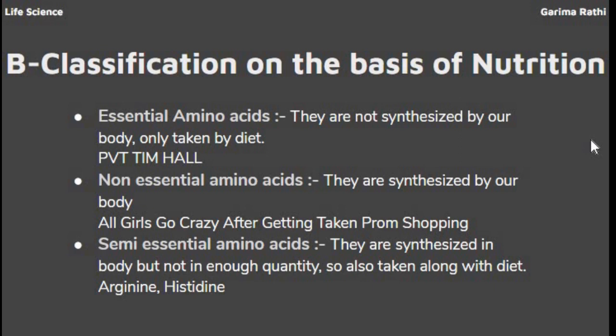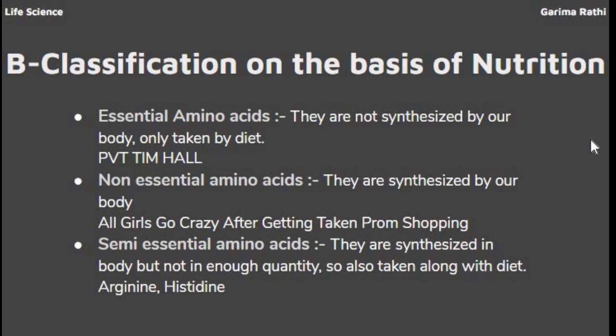Essential means they are not synthesized by our body, they are only taken up with the diet. Non-essential amino acids can be easily synthesized by our body, and semi-essential amino acids are synthesized but not in sufficient quantity, so they are also taken up with the diet.